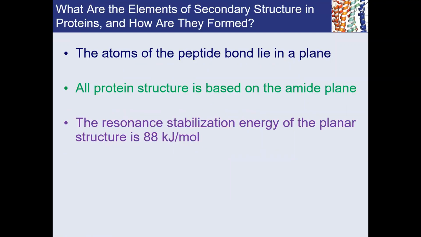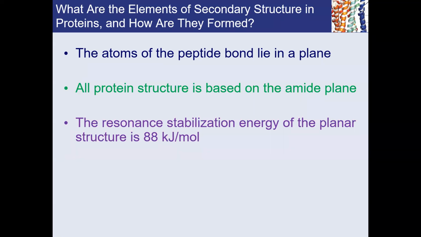So we also talked about the peptide bond in our last class. You know that the atoms of the peptide bond all lie in the same plane, the 6 participating atoms we talked about in the last class. And you will see in this class that the overall protein structure is based on the arrangements of these amide planes for different amino acids in the protein.